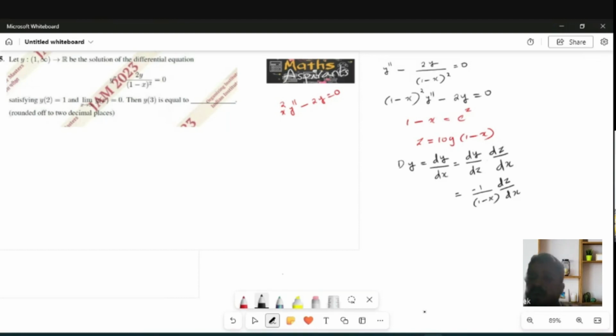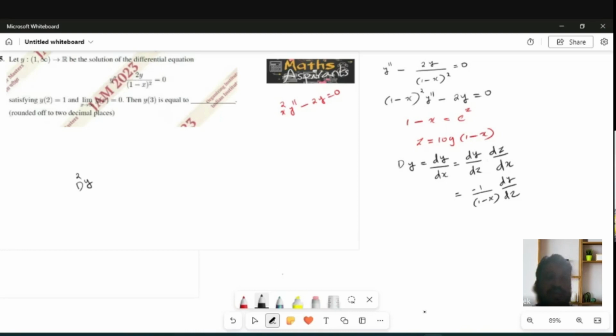If you want, you can take dy by dz as D1. No, dy by dz, it's wrong. Wait. This is dz by dx. I found minus 1 by 1 minus x. Remaining what is there? dy by dz. dy by dx is the differential operator capital D. dy by dz is D1. Okay. Next is the d square y.